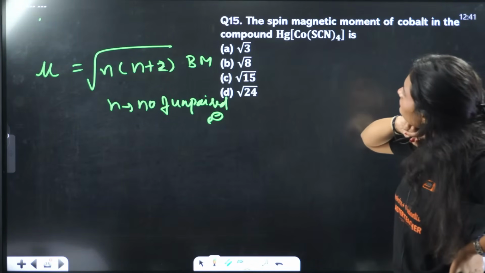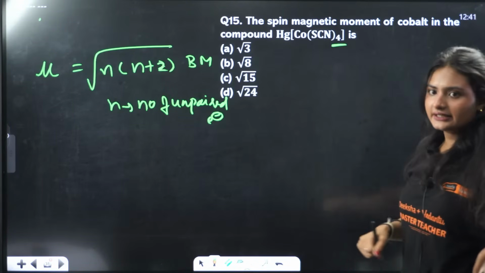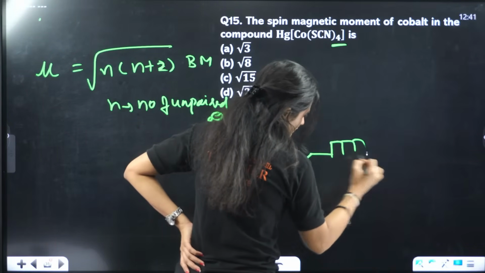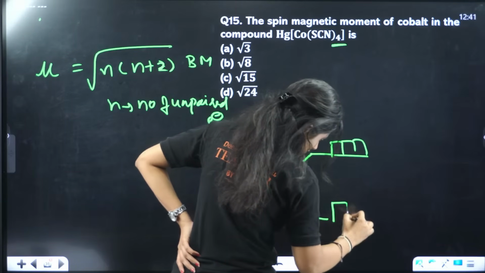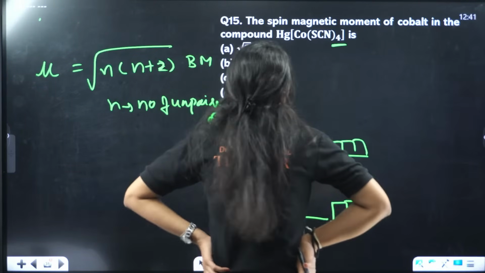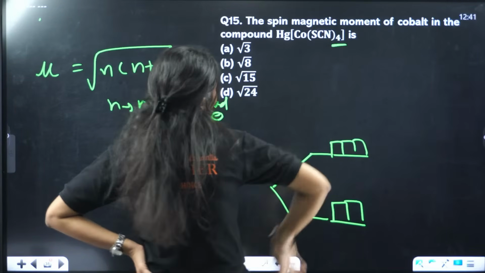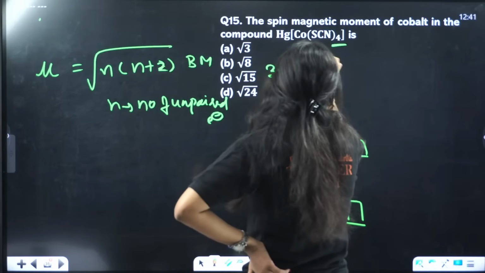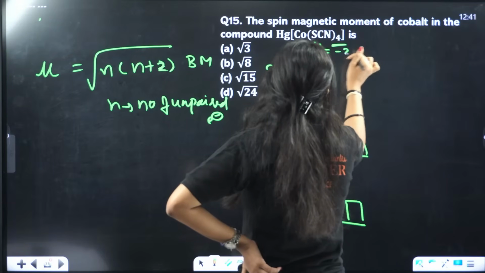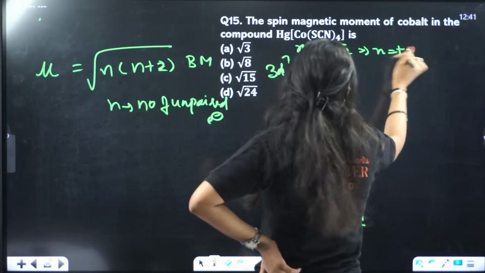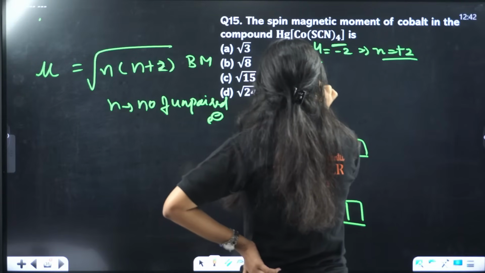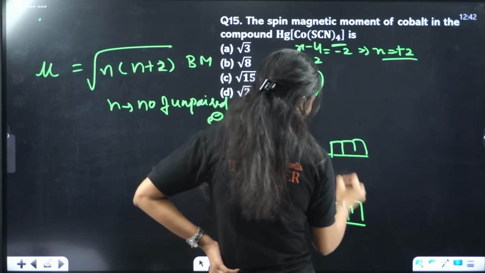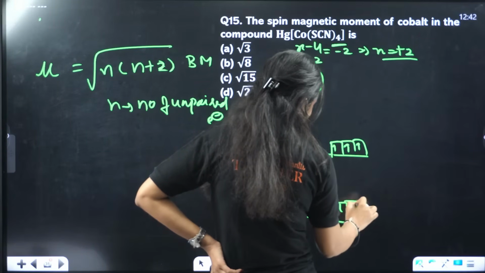Firstly, it is tetrahedral, right? So it will split like this. I'm just drawing the splitting. Clear? Cobalt again 3d7 4s2. What is the oxidation state here? X minus 4 equals minus 2, that means X equals plus 2. 3d7, 7 electrons we need to fill here. 1, 2, 3, 4, 5, 6, 7.